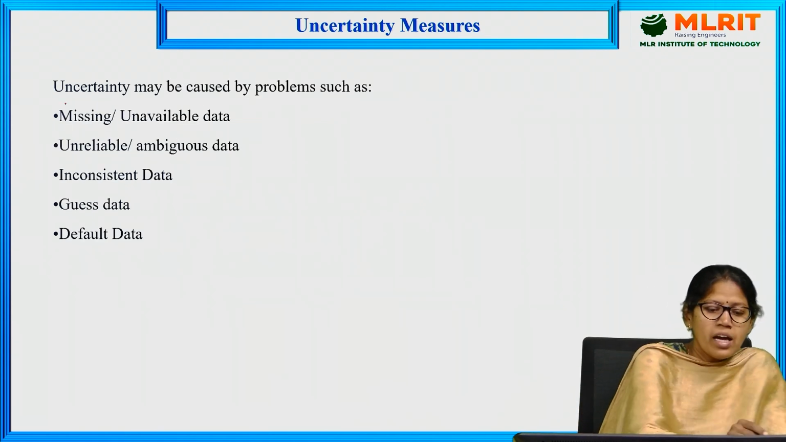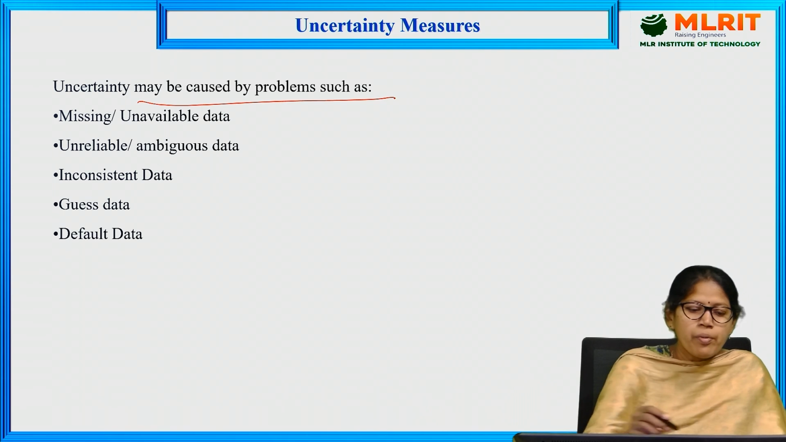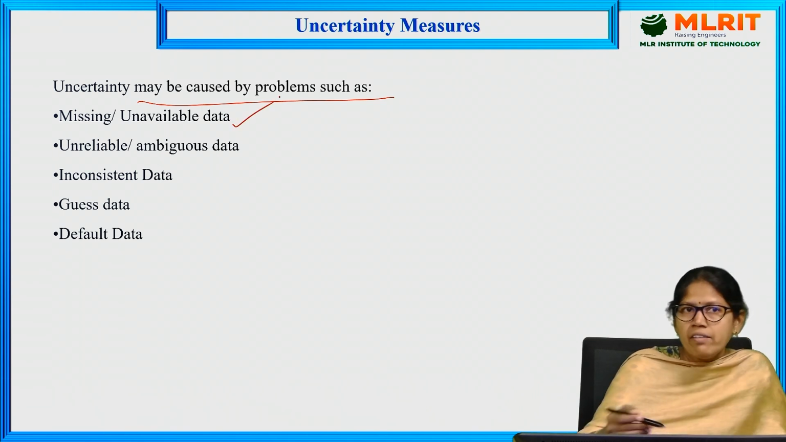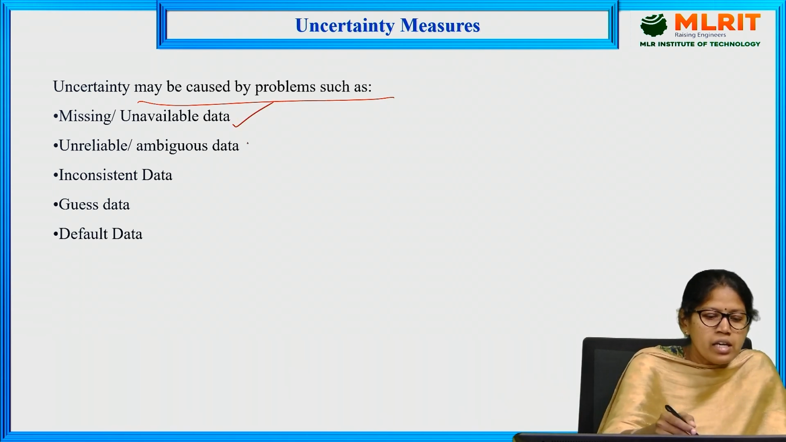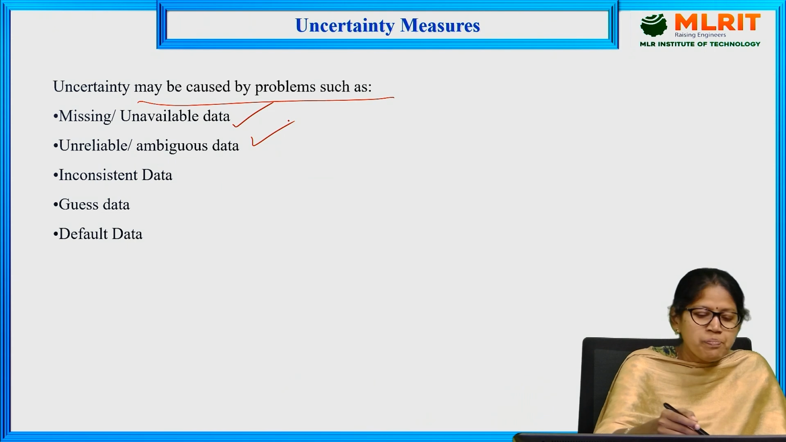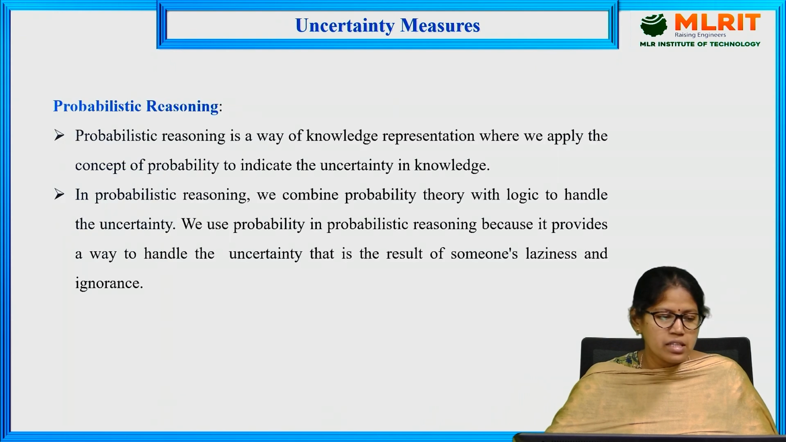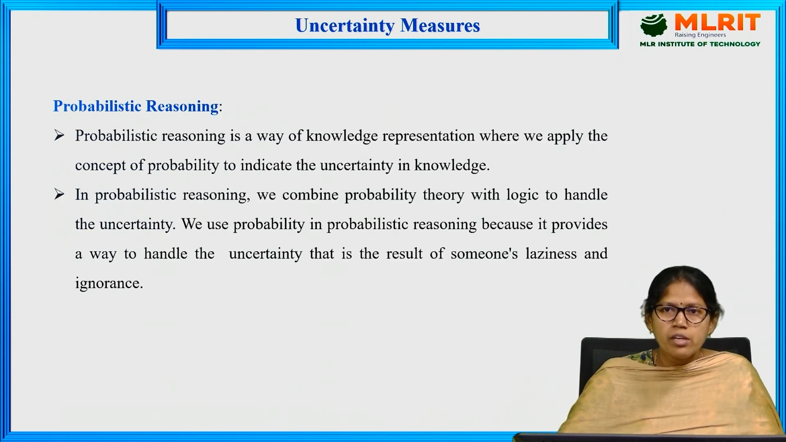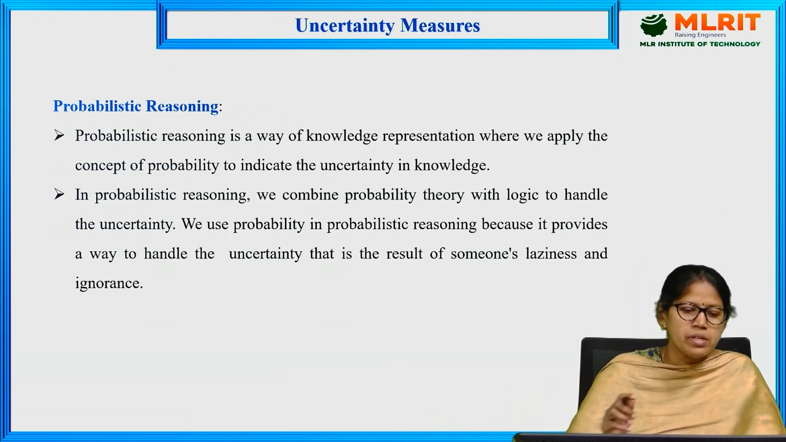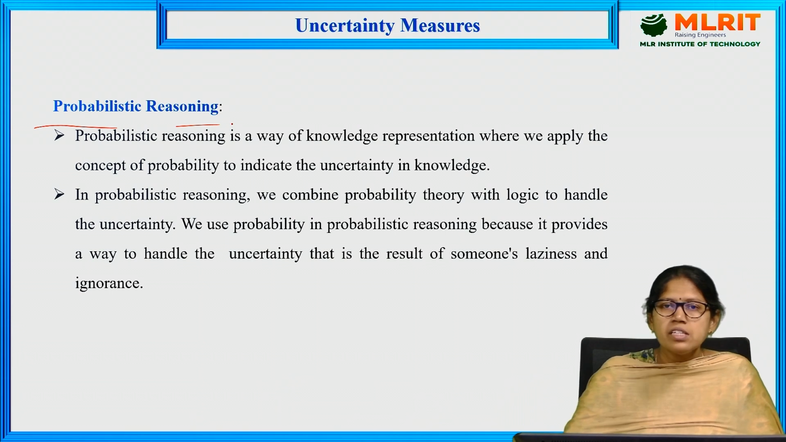Next, uncertainty may be caused by problems such as missing and unavailable data, unreliable and ambiguous data, inconsistent data, guess data and default data. These are the problems for uncertainty. Let's see how we can measure that uncertainty for a statement. That is probabilistic reasoning.